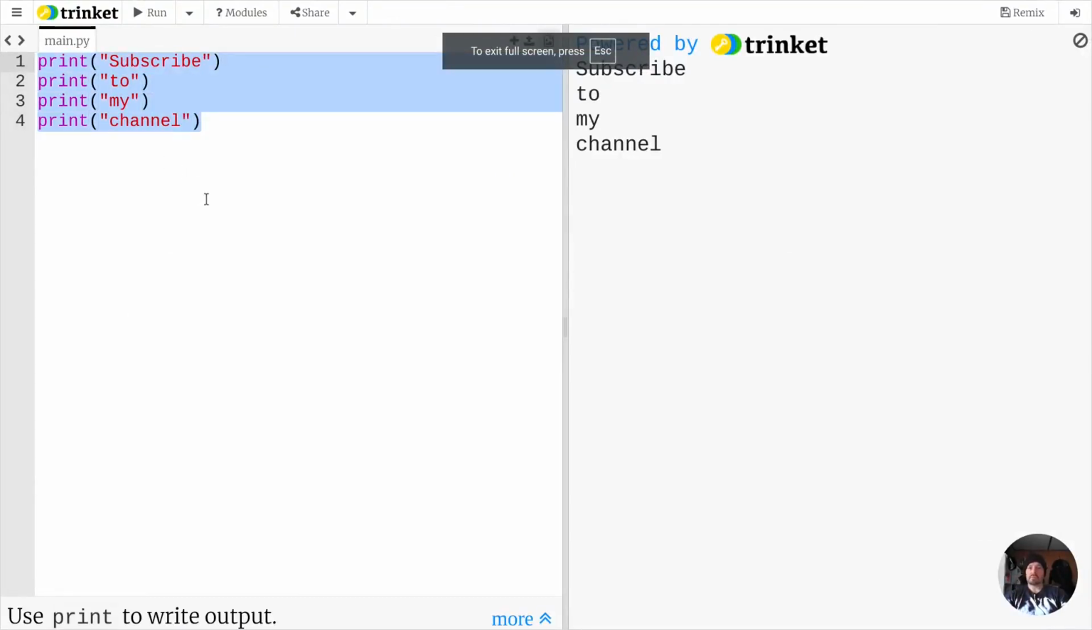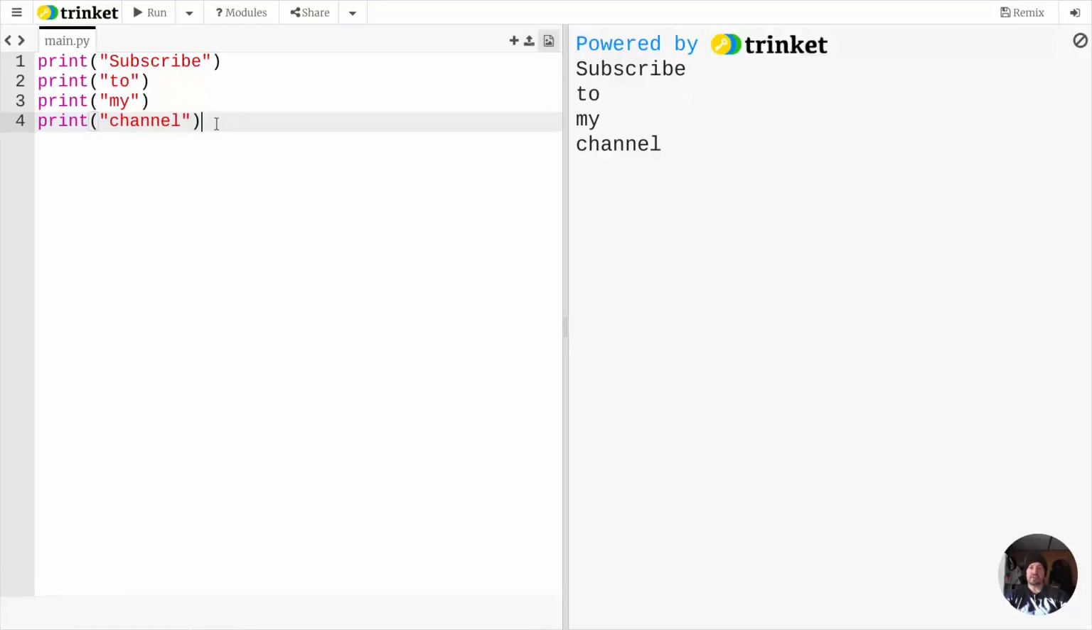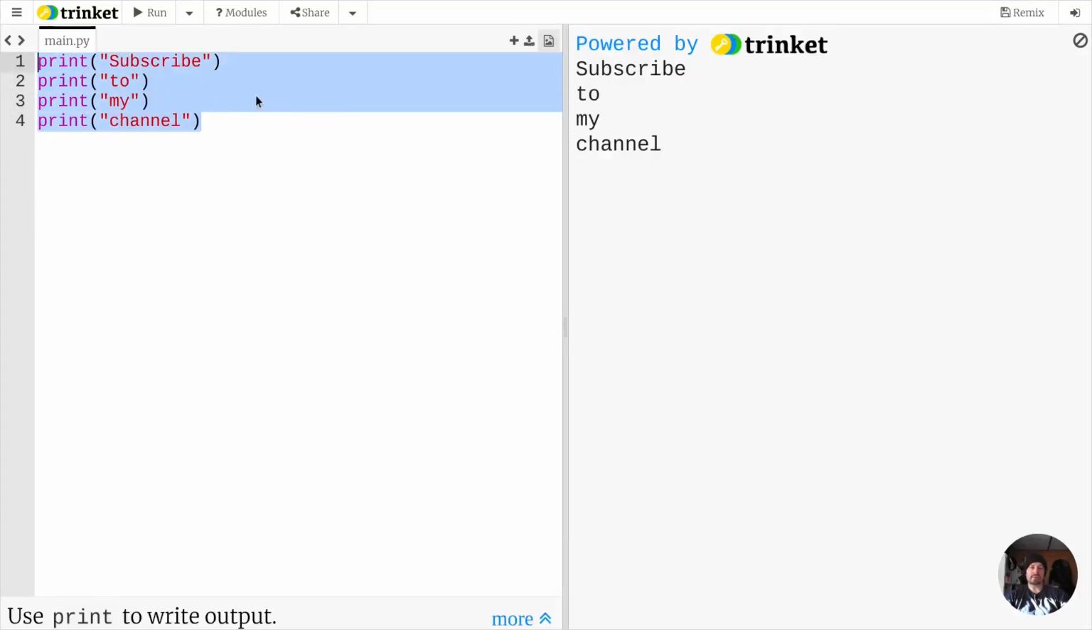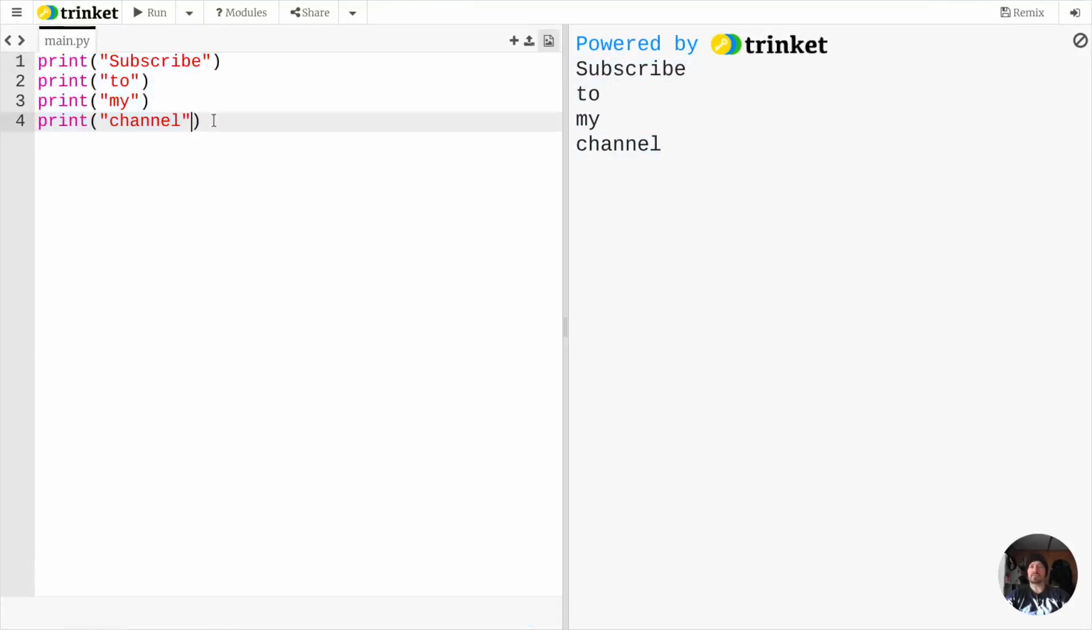All right, hey folks, welcome back. So if we take a look at what we have here, we were able to make print statements happen, we're able to make some text show up, and we're even able to put them on separate lines.